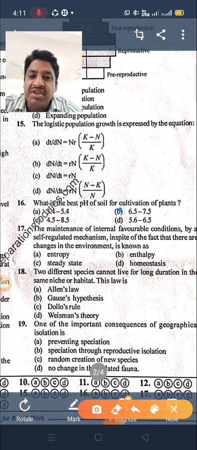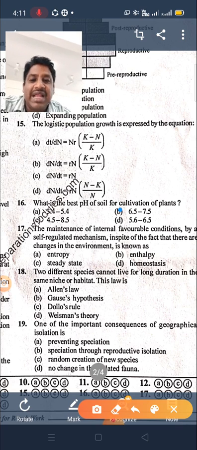In such a way we find how much pH is present. So 6.5 to 7.5 is the best pH for cultivation of plants.